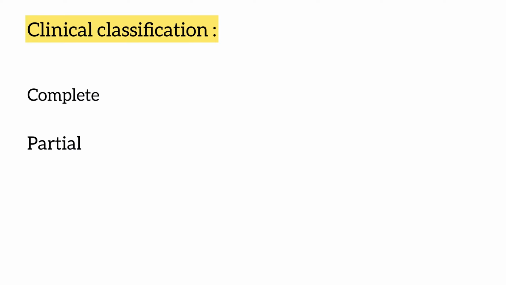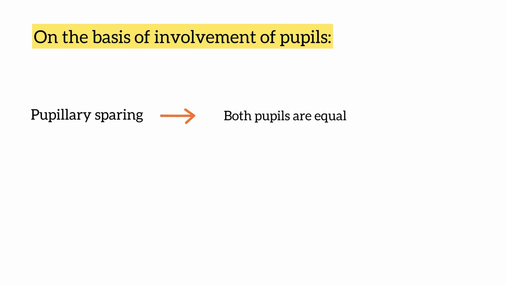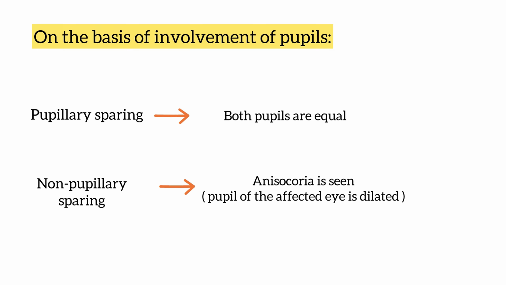Clinically, the oculomotor nerve palsy has been divided into complete and a partial variety. In the complete, we have a closure of the eyelid and the muscles being innervated by the third nerve are severely affected, whereas in the other type, we have only partial involvement of the extraocular muscles. On the basis of pupillary involvement, it is labeled as pupillary sparing with no involvement of the pupil, and non-pupillary sparing when we can see anisocoria because of the dilated pupil in the affected eye.